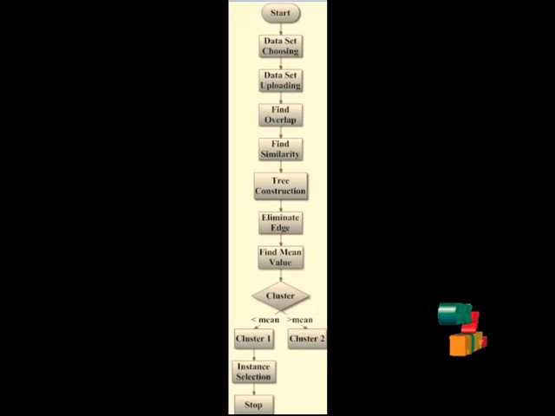Now we discuss the flow diagram. First we choose the dataset. That dataset is uploaded from the databases, and then we find the overlap values. The overlap value is based on finding the attribute values. The attribute values give some values. That value is compared with the similarities. The similarity gives some values. Those values are used in the tree construction process.